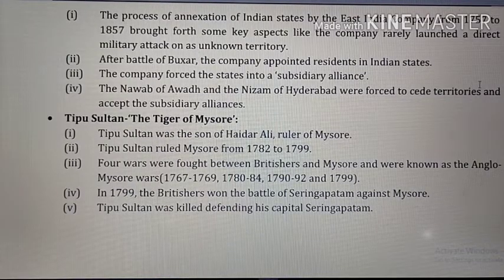For example, Richard Wellesley was a governor general from 1798 to 1805. The Nawab of Awadh was forced to give over half of his territory to the company in 1801 as he failed to pay for the subsidiary forces. Hyderabad was also forced to cede territories on similar grounds.